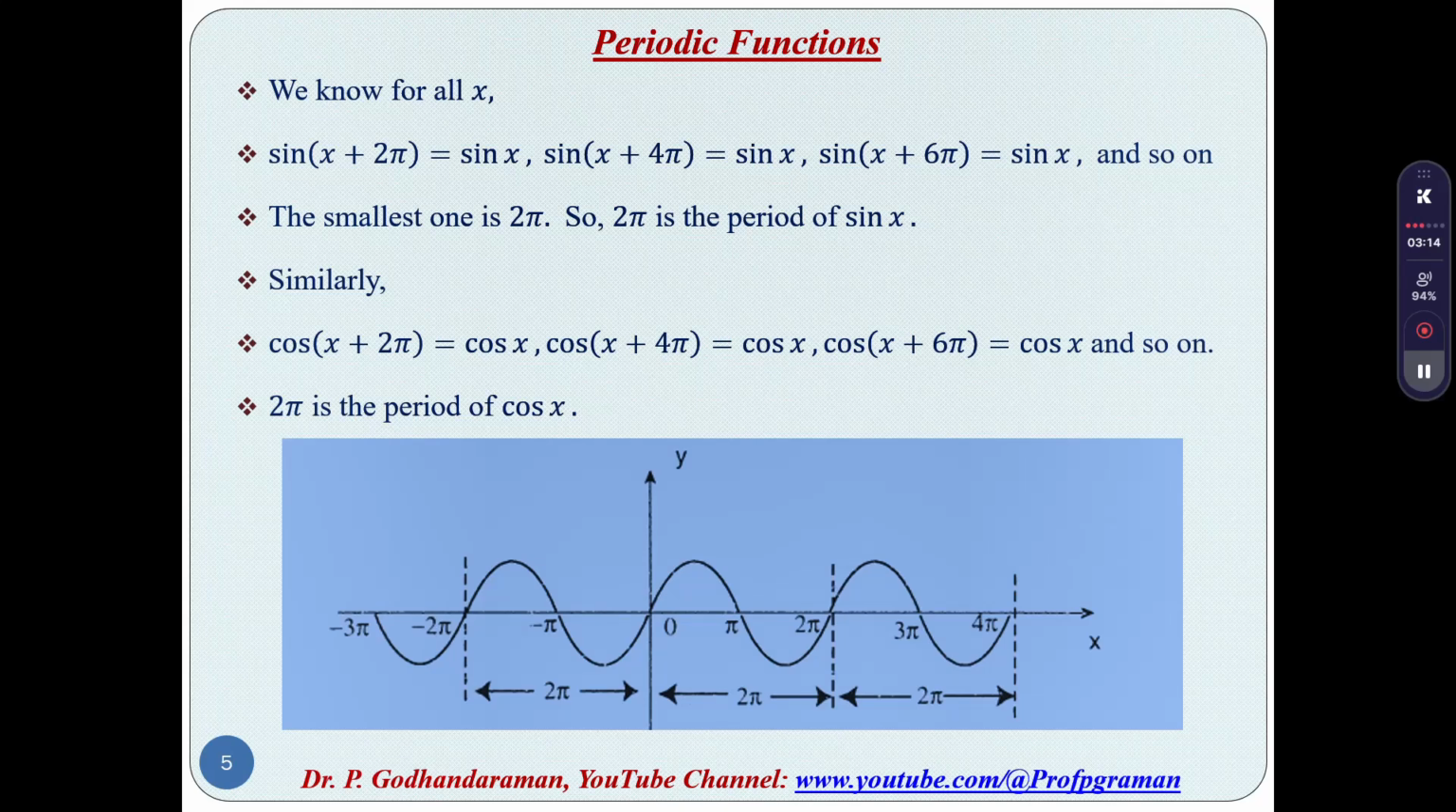See here: minus 3 pi, minus 2 pi, minus pi, 0, pi, 2 pi, 3 pi, 4 pi. Here the period is nothing but 2 pi. So, at every equal interval of 2 pi, the period is 2 pi.